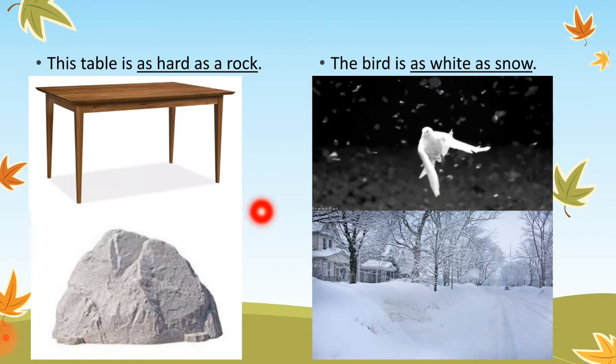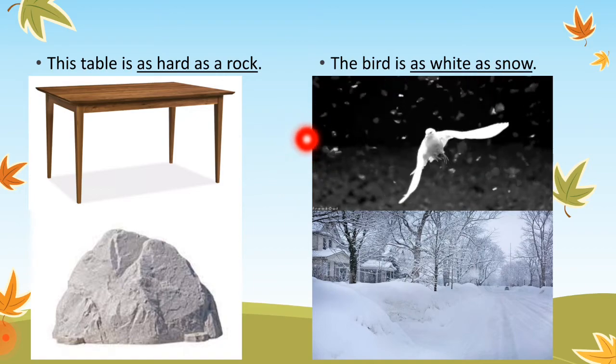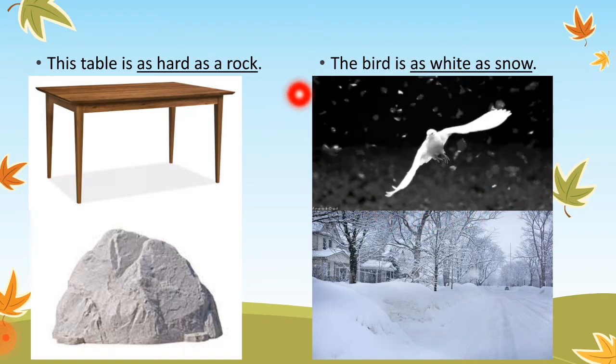Then we have another example. This table is as hard as a rock. A rock is very hard, very tough. So if this table is also very hard, we can say that this table is as hard as a rock. The next example we have is, this bird is as white as snow. So snow is very white in color, right? And you can see that this bird also has a beautiful white color. So we can use the sentence, the bird is as white as snow.